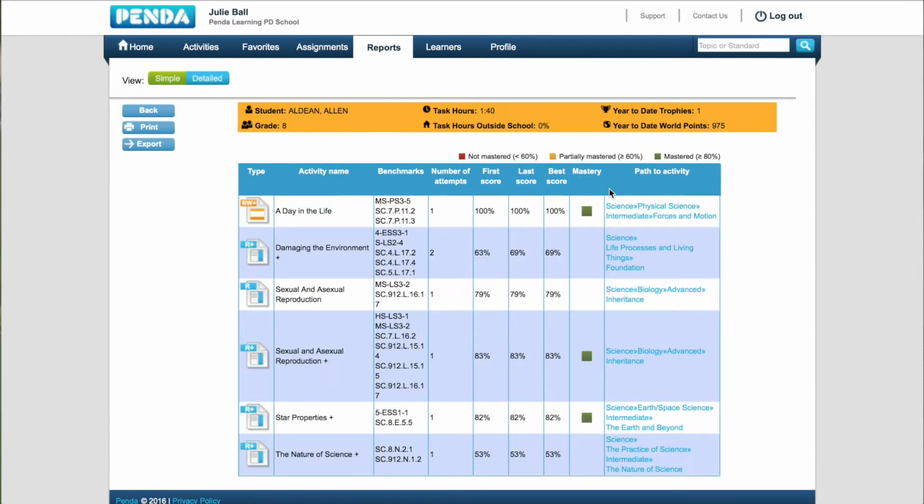You should know that the Student Mastery Report shows activities, standards, number of attempts, first score, last score, best score, and mastery level. This is different from the average of all activities related to a particular standard that is shown on the class mastery report.